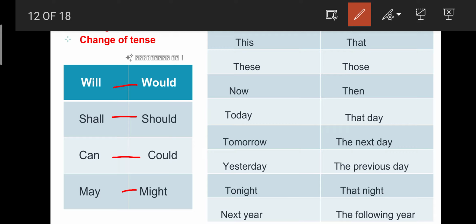See, Ram said, "I will finish my homework." So "will" is in the direct speech here. While changing it into indirect speech, Ram said that he would finish his homework. So "will" is changed to "would" in indirect speech. Likewise, shall becomes should, can becomes could, may becomes might, right? So this is the third change.